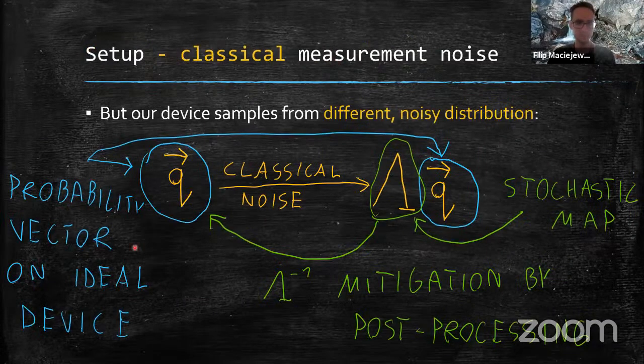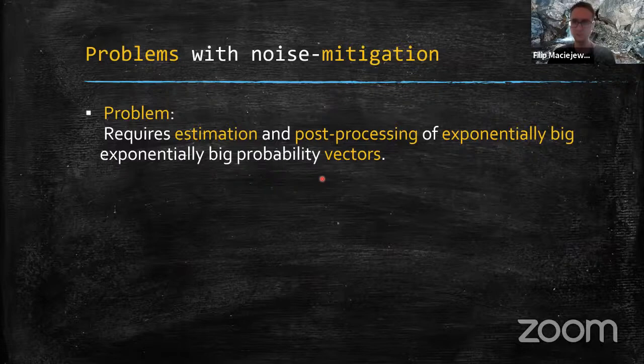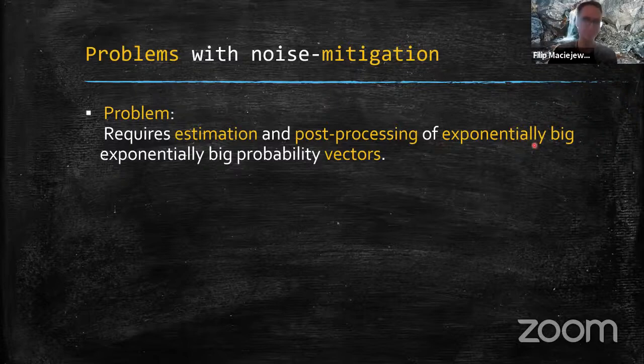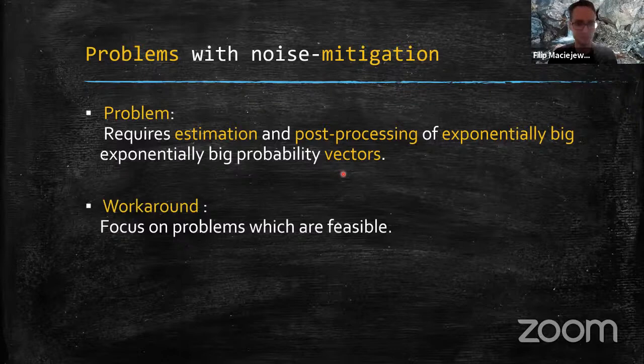So I told you that the mitigation is to estimate the probability vector and multiply it by the inverse of the noise matrix, okay? And I think it already points out what the problem is. So this mitigation requires estimation of exponentially big probability vectors, right? So I don't give you the solution for that, actually, but instead we do some workaround and we try to focus on problems which are feasible for this mitigation, okay?